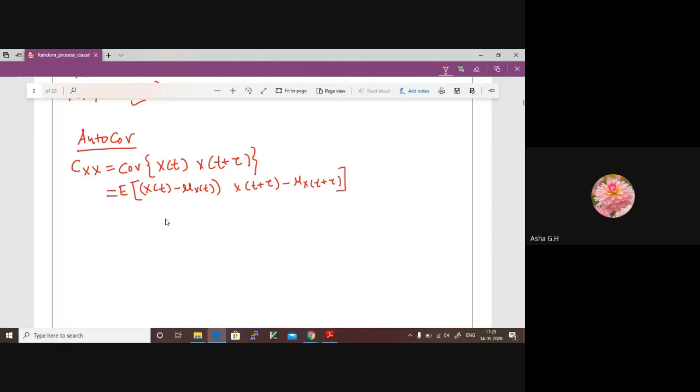This is a multiplication. So we have the expectation of x of t minus mu x of t, times x of t plus tau minus mu x of t plus tau.